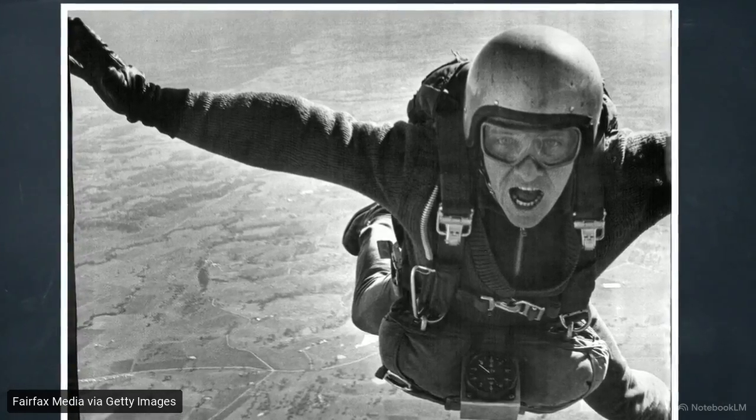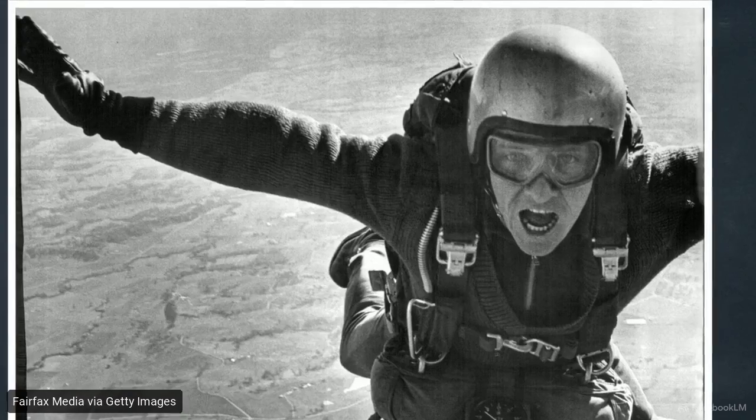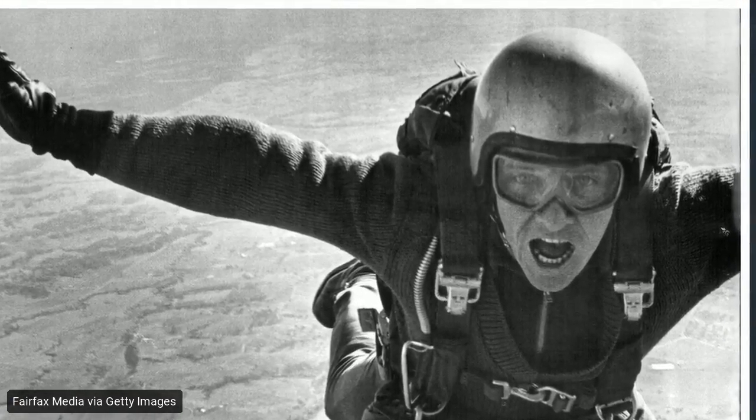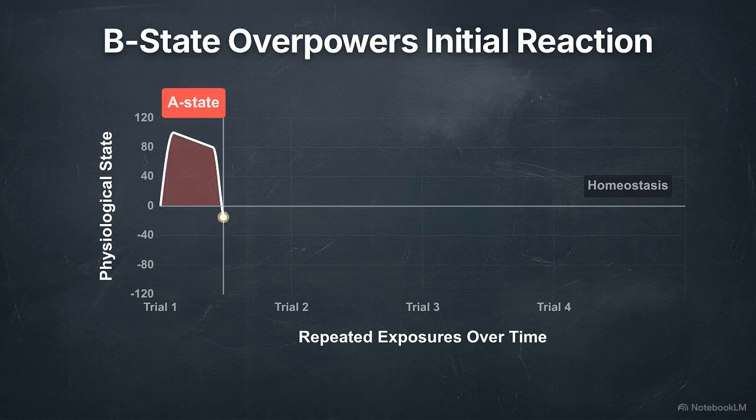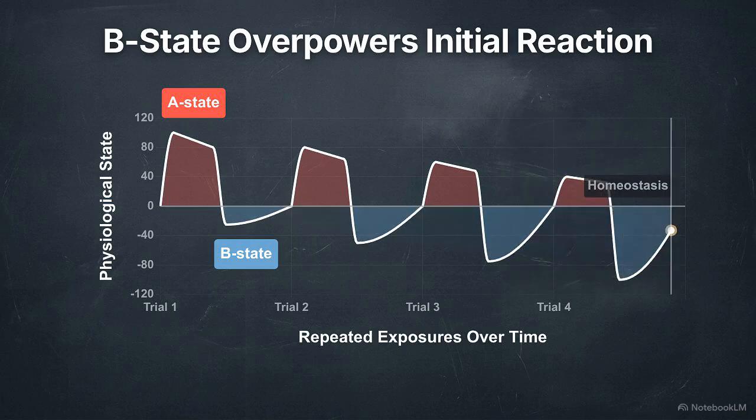Opponent process theory states every significant stimulus triggers a primary reaction, like immense fear, followed by an opposing biological counterreaction. With repetition, the dynamic shifts. The primary A state shrinks, while the opposing B state strengthens to maintain homeostasis.